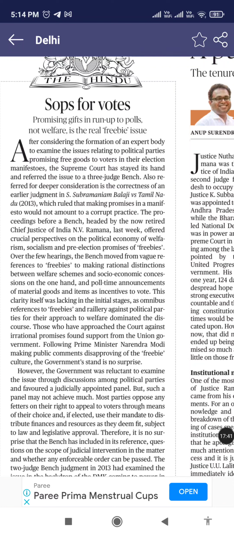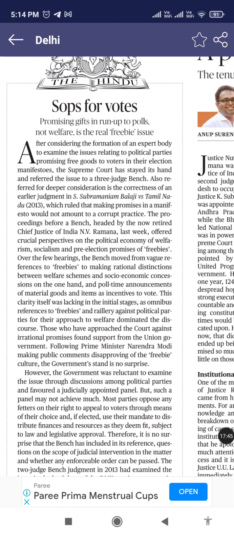So we can't just simply segregate that every good we are giving as a freebie just comes as a freebie itself. It may become an entity of welfare for some other communities. So it is very hard, a thin line, to segregate between freebies and welfare. But we shouldn't be leaving the situation like this. We need to take care.